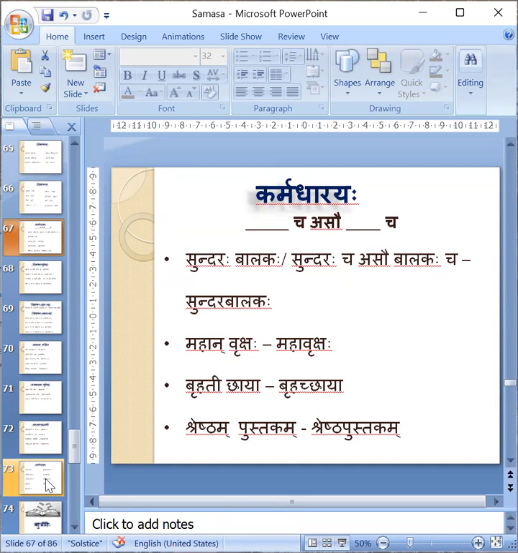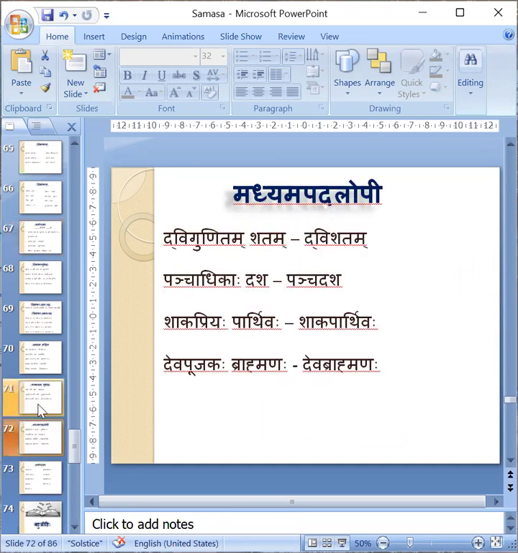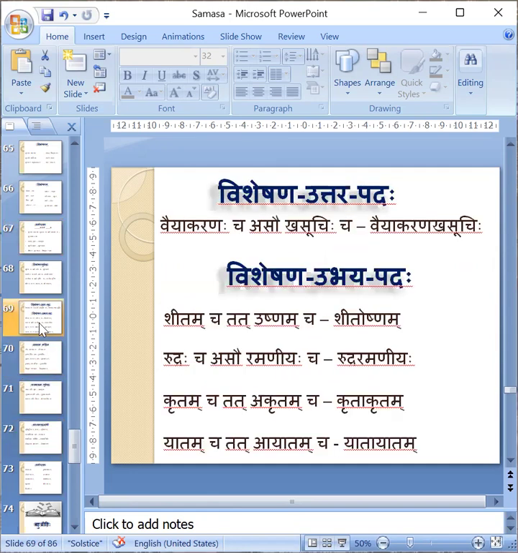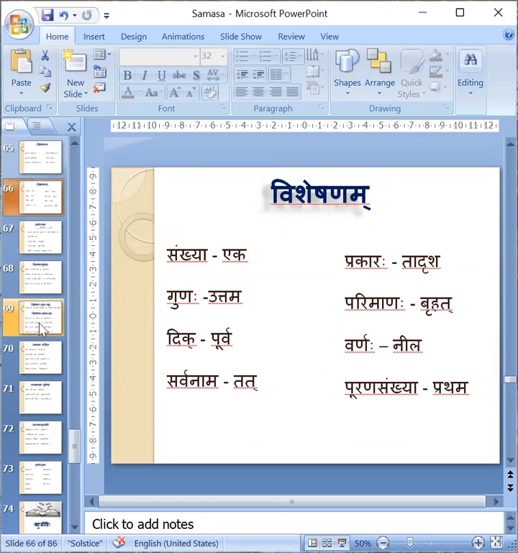Karmadharaya Samasa, this pattern will look like Dvandva Samasa, but it is not. Because in Dvandva Samasa we are adding only cha, but here we are adding cha asau. And how it is shown, the list of Visheshana, Visheshyas are shown here. Those ways only we have to go on. All these can be Karmadharaya Samasa.